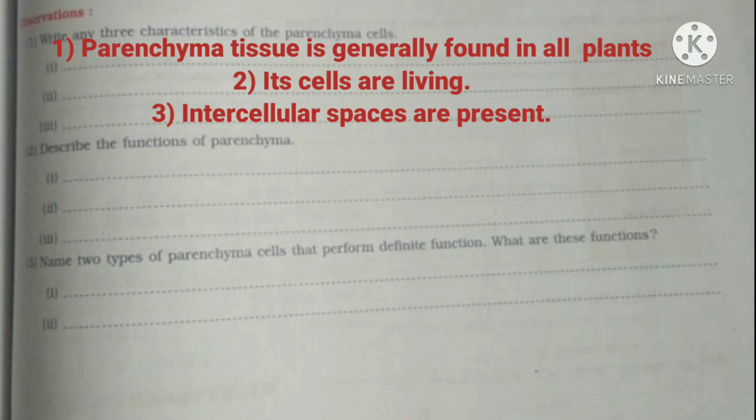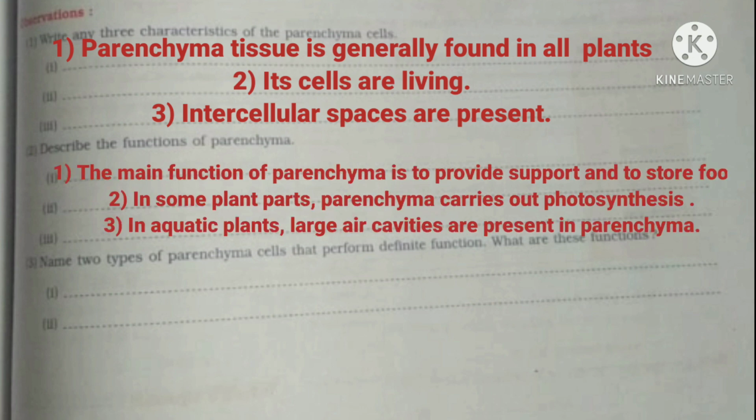Second question is describe the function of parenchyma. What function do parenchyma cells do? The main function of parenchyma is to provide support and to store food. In some plants, parenchyma carries out photosynthesis, and in aquatic plants, large air cavities are present in parenchyma.